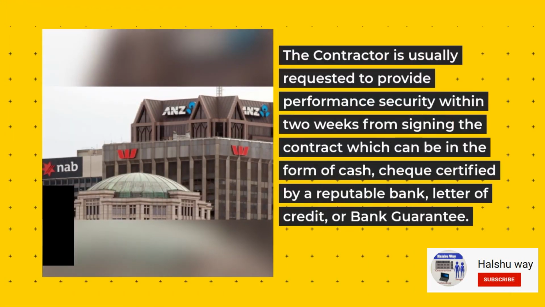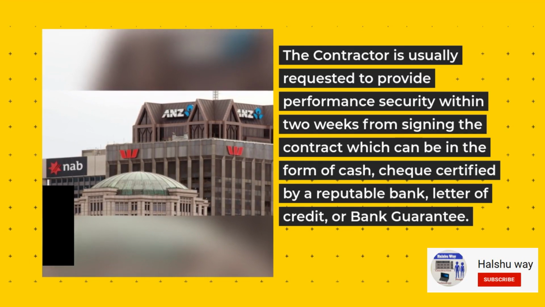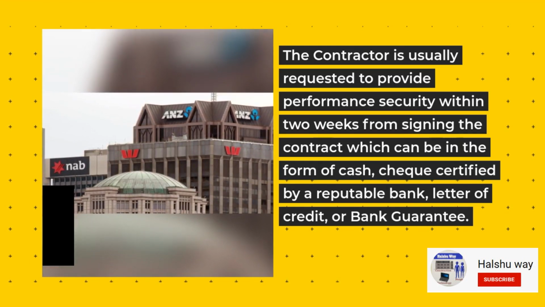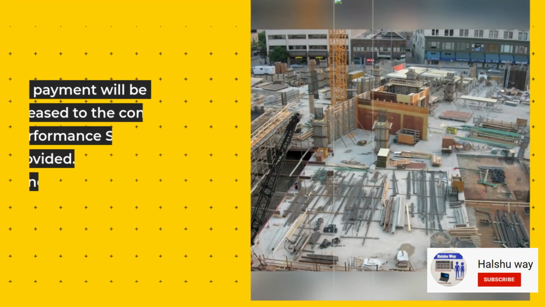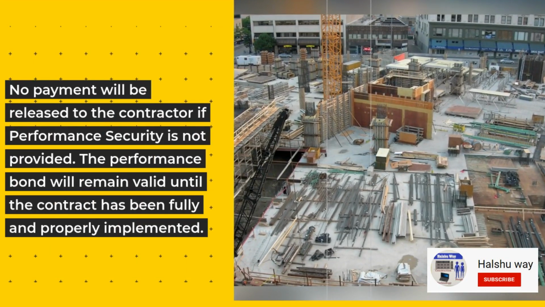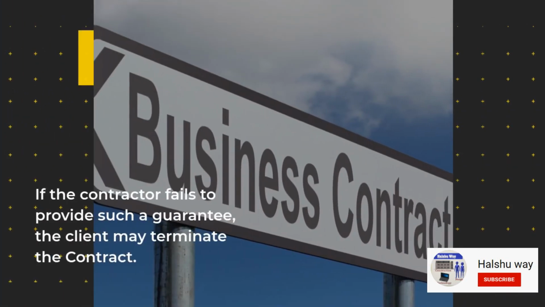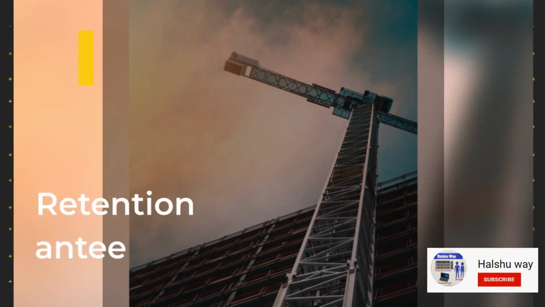The contractor is usually requested to provide performance security within 2 weeks after signing the contract. This guarantee can be in the form of cash, a check certified by a reputable bank, a letter of credit, or otherwise a bank guarantee. No payment will be released to the contractor if performance security is not provided by him. The performance bond will remain valid until the contract has been fully and properly implemented. If the contractor fails to provide such a guarantee, the client may terminate the contract accordingly.